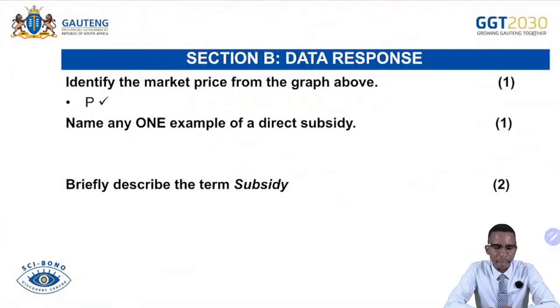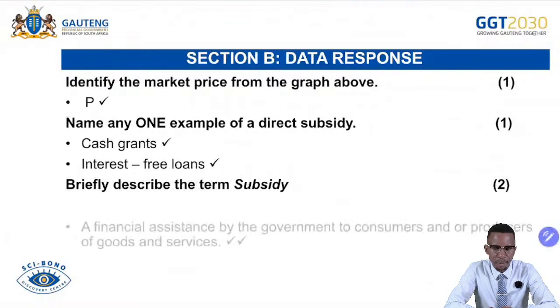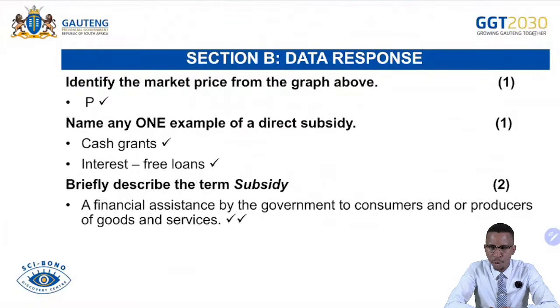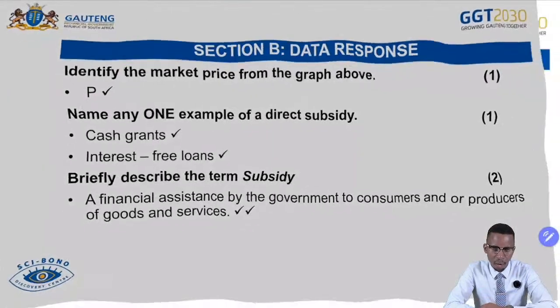Identification, that is P, and then name any one example of direct subsidy, that's a cash grant, and then interest-free loans. Then briefly describe the term subsidy. We talk about financial assistance by the government to consumers and to producers of goods and services. So if we talk about the direct subsidy, we refer to the cash or grant given by the government to producing business so that they can produce more goods and services at a lower cost.